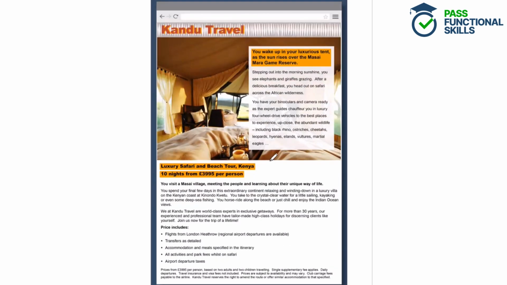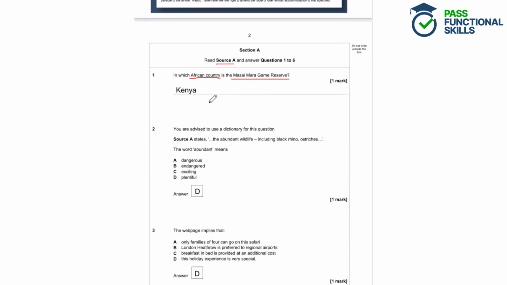So if we have a quick look at source A, we can see that the first mention of a country is over here. It is Kenya. So the game reserve is in Kenya, and also a luxury villa on the Kenyan coast is mentioned. So the correct answer to this question is Kenya.